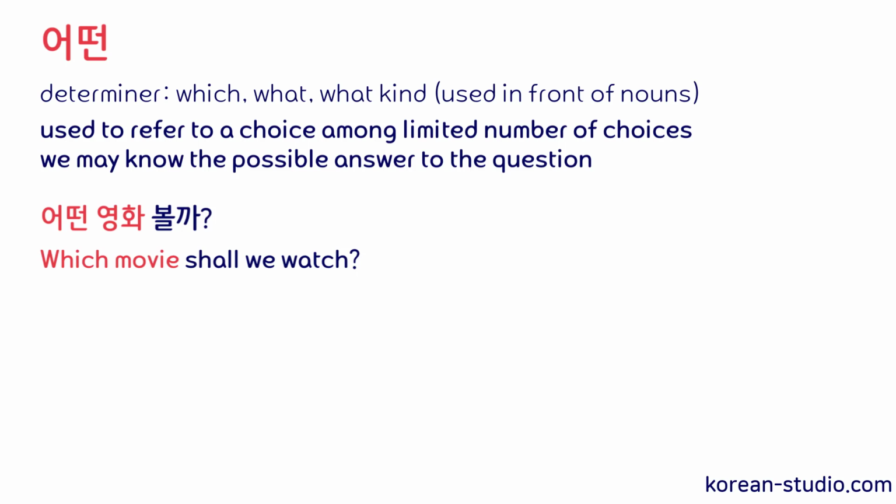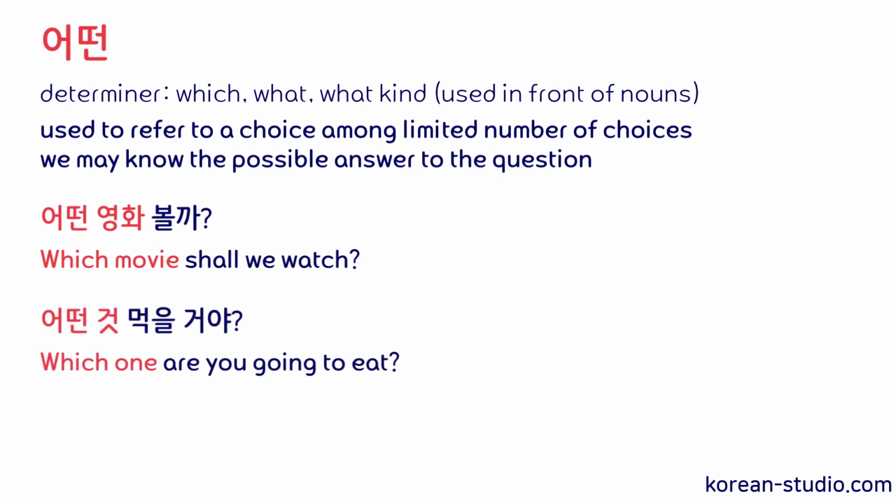And to give you another example, let's say you go to a restaurant with a friend and you're both looking at a menu and you want to ask your friend, which one are you going to eat? Then you can ask, 어떤 것 먹을 거야? And in these situations, we would use 어떤 with the nouns 영화 and 것 because the other person's answer will come from a limited number of things.